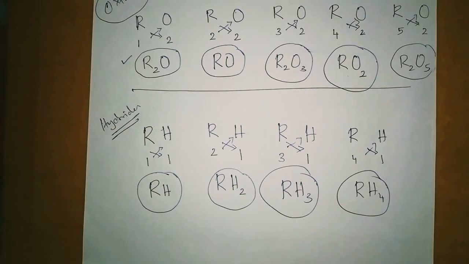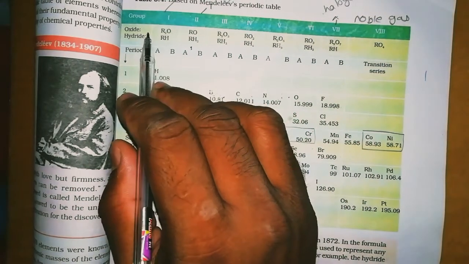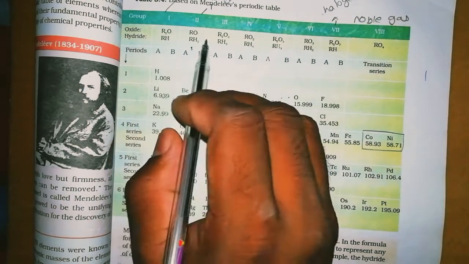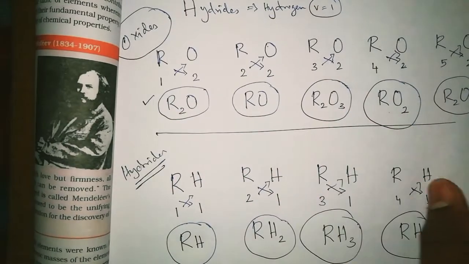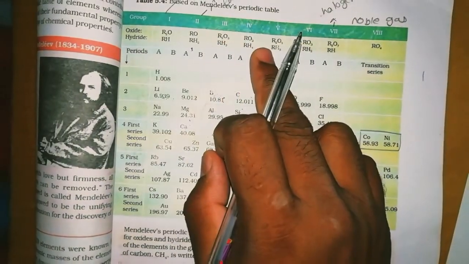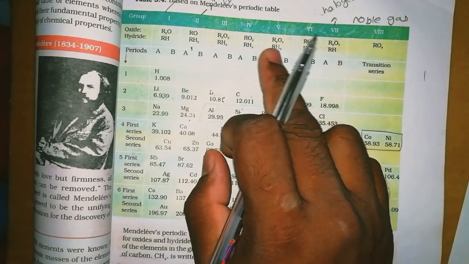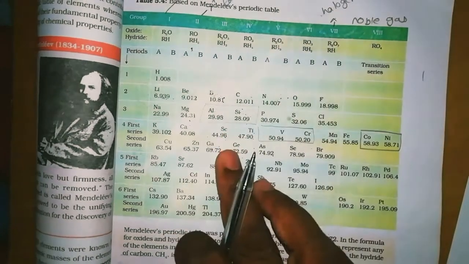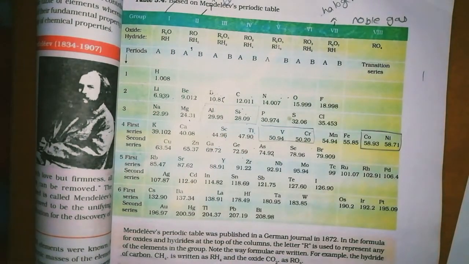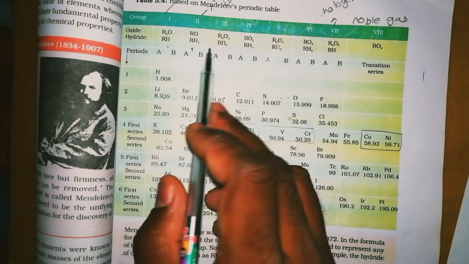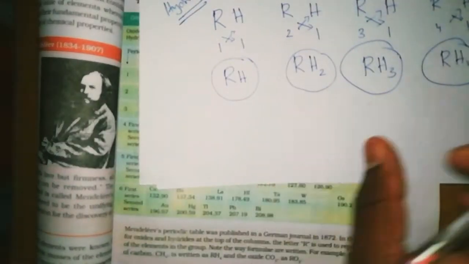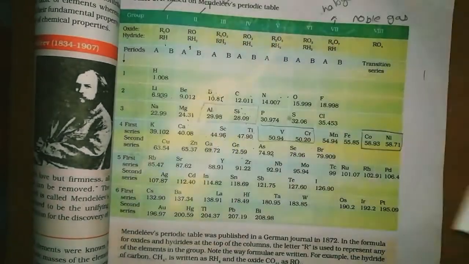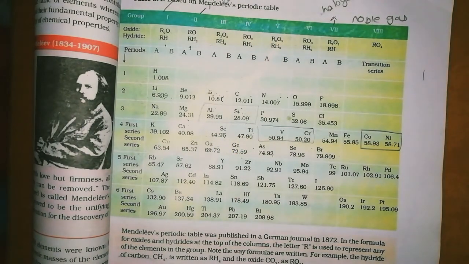You can look here at the formulas of oxides: R2O, RO, R2O3, RO2, R2O5. This is what I have written here. And for hydrides also RH, RH2, RH3, RH4. This is what I have made here. I made only 4; the rest you can do by yourself.